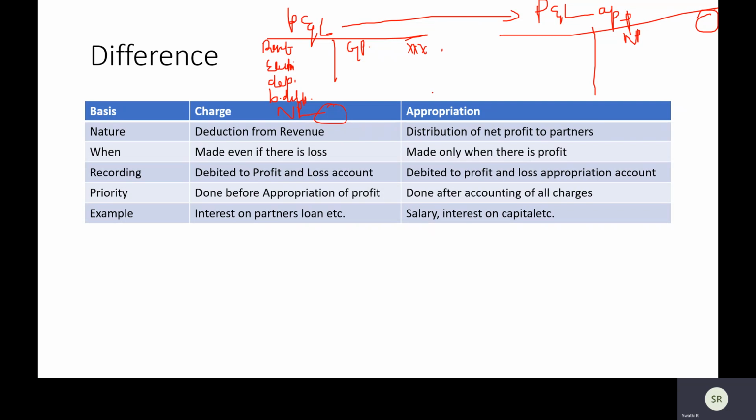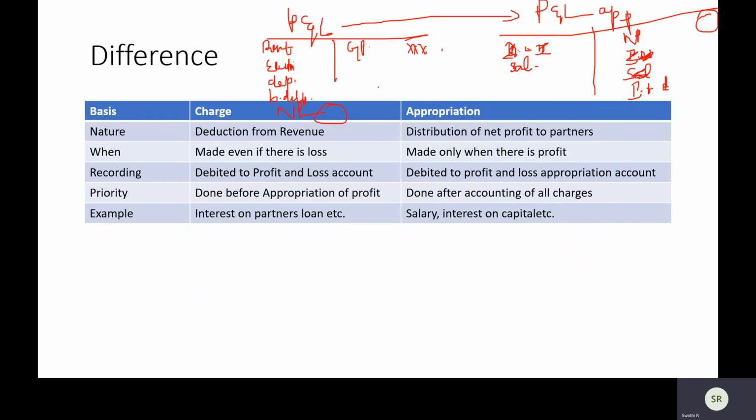And out here, what did we just read about the P&L appropriation account? That it will have interest on capital, interest on drawings, and then any kind of salary, any kind of commission, etc. Salary, commission, all those things will come out here. Oh, my bad. Interest on capital, salary, and interest on drawings, all these things will come out here, right?